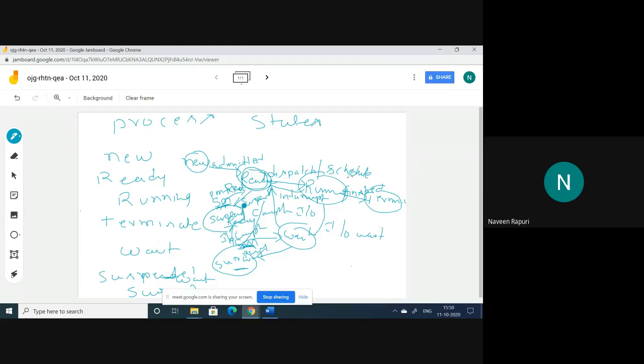Here we need to remember at what state the process is, and at that particular state, whether it is in the primary memory or in the secondary memory. From this concept, we may get GATE questions, and one GATE question was previously asked from this concept.